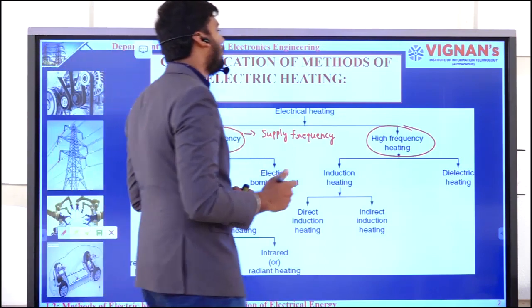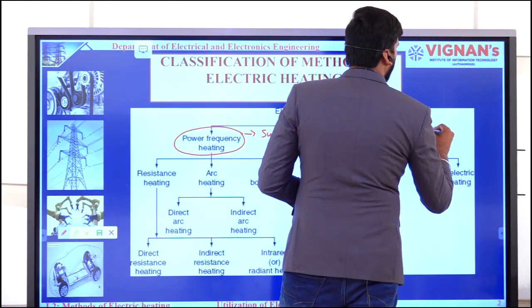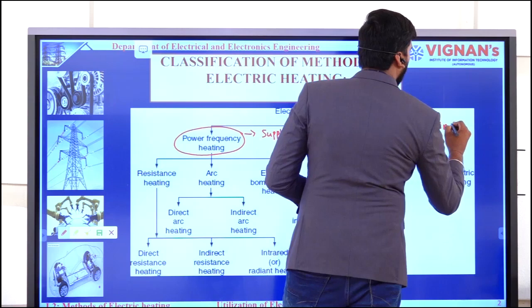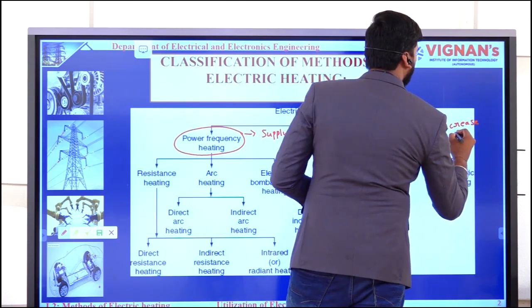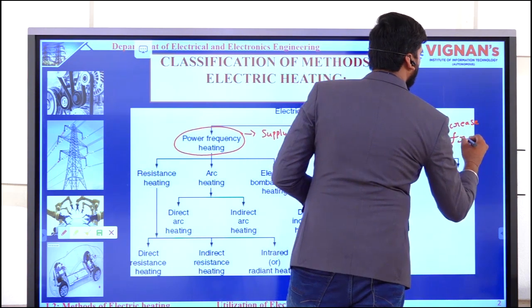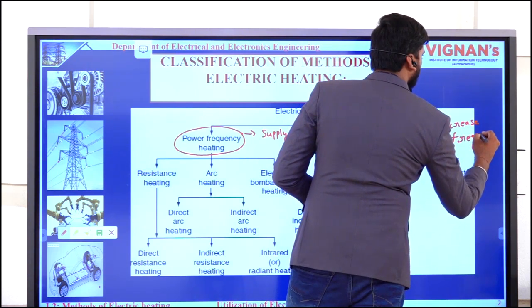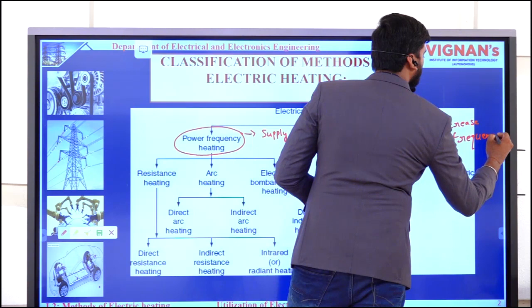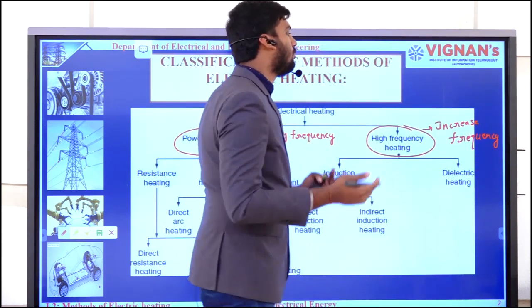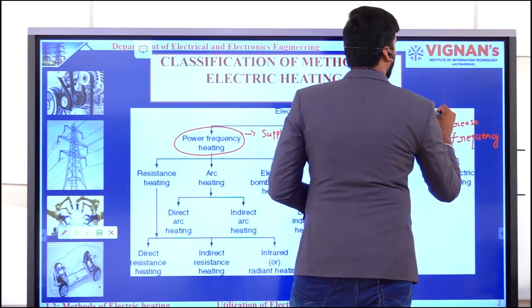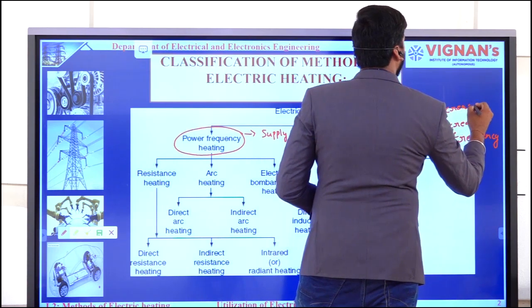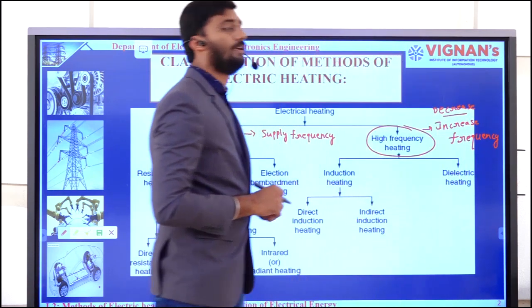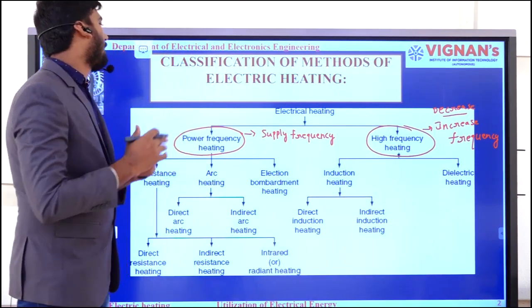In high frequency heating, we either increase the frequency or decrease the frequency. Both things will happen in the case of high frequency heating. That is the primary difference.